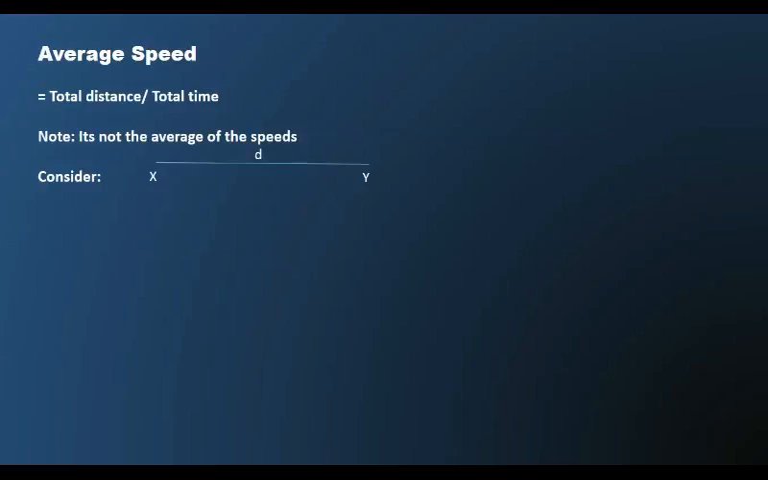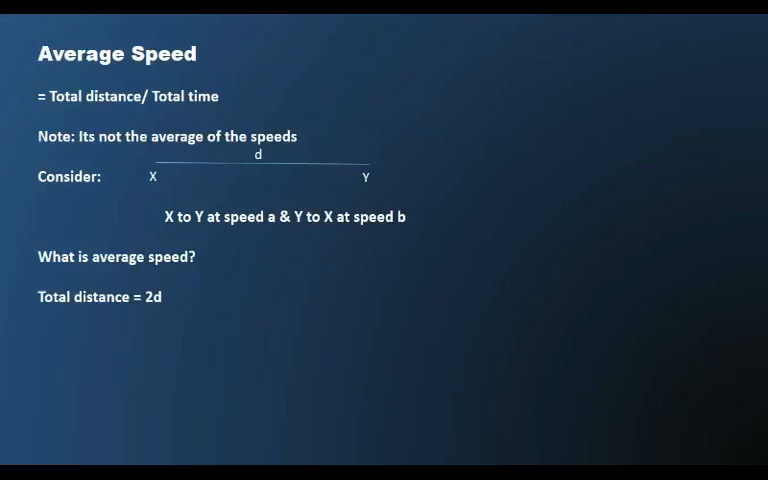Now consider the case where a person is moving from x to y with a speed of a and back to x from y with a speed b. Then how do we calculate the average speed? So now for this, let us assume that the distance between x and y is equal to d. So as per our definition, we have the total distance to be equal to d plus d, which is equal to 2d, and the total time would be equal to t1 plus t2, where t1 is the time taken to reach y from x and t2 is equal to time taken to reach back to x from y.